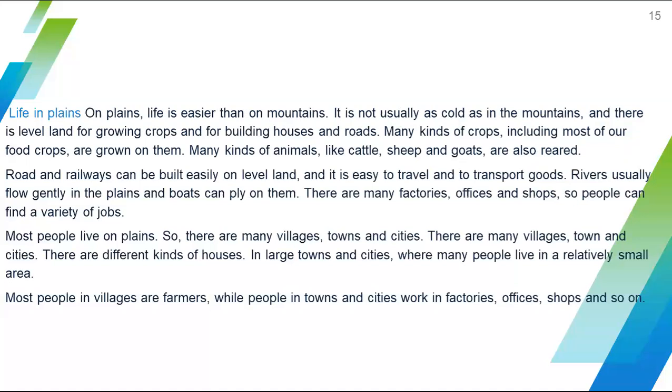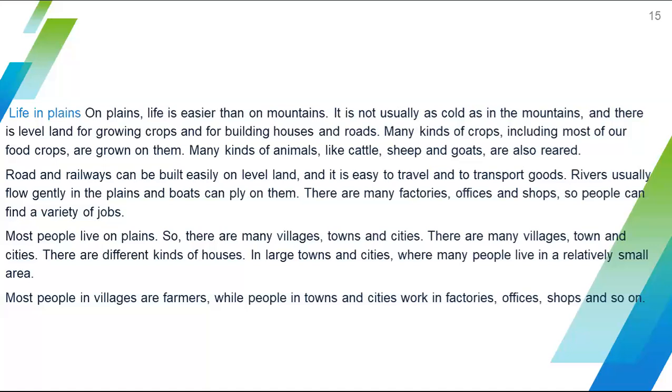Rivers usually flow very gently in the plains, so boats can ply on them. And there are many factories, offices and shops, so people can find a variety of jobs in plains. Most of the people live on plains, so there are many villages, towns and cities, because of the population.